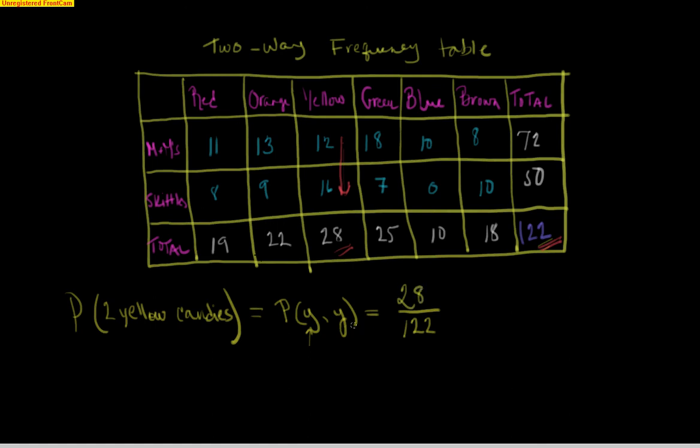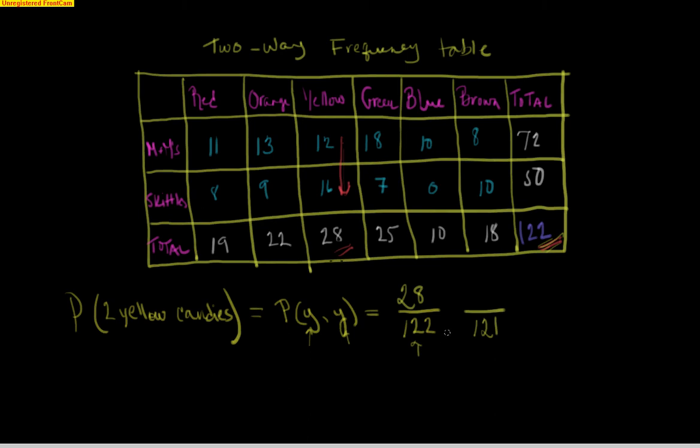And what is the probability that the second one is also yellow? The same formula applies again. I need to reach into my cup a second time and pull out a second candy. Let's start with the denominator. How many candies am I choosing from? Well, remember, we've just picked one candy. So now there are only 121 candies left in that cup.